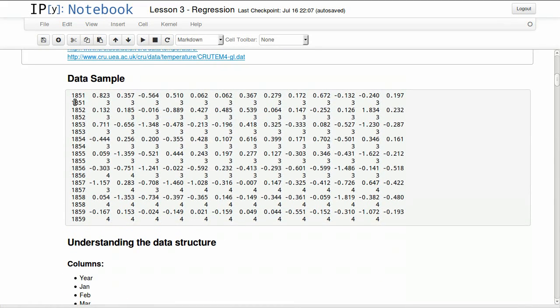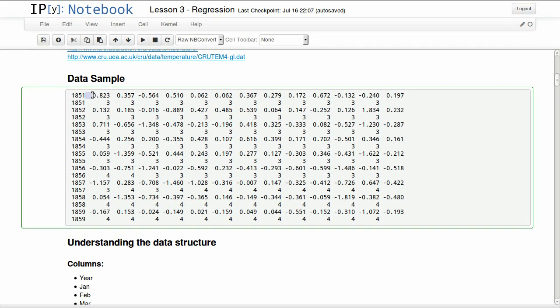This is a sample of their data. It's a fixed distance separated file, which is a text file. It has a year repeated twice for each year, and it reads every month's change from the anomaly that they have set. So we can see January, February, March until December.